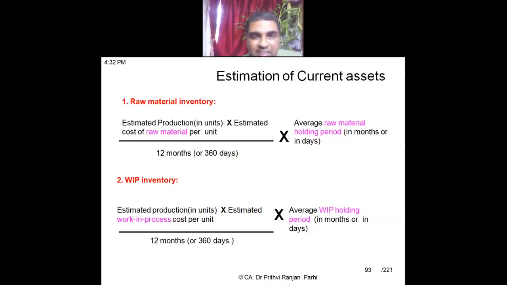At home you can watch and note down. I'll be explaining the formulas right now. Please note down and read it and come prepared so that next class we'll be able to solve the question.